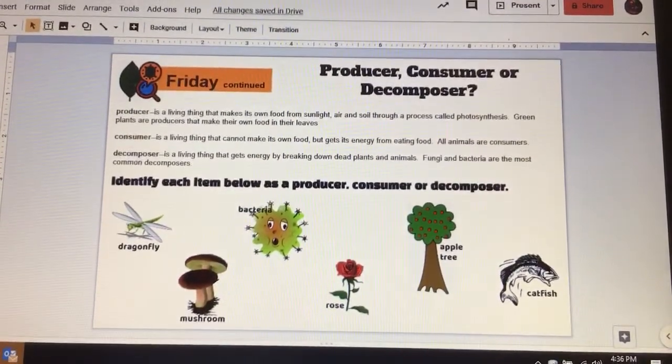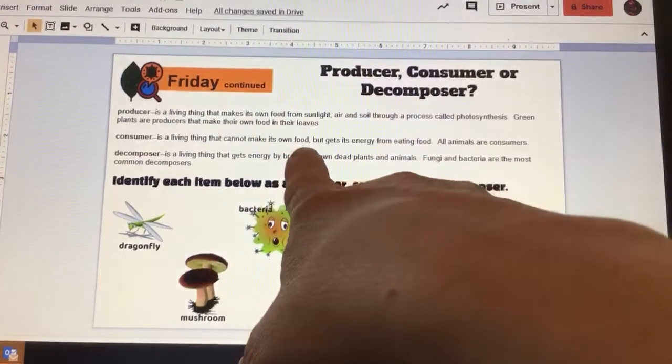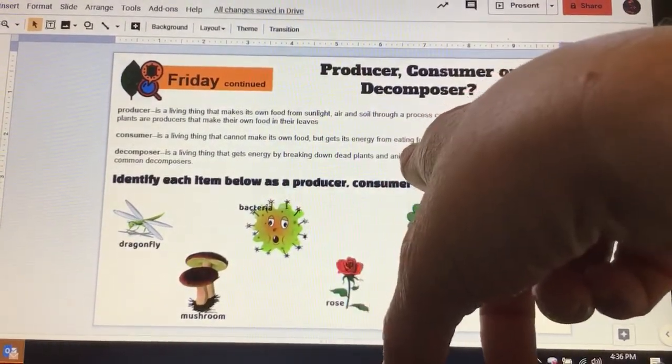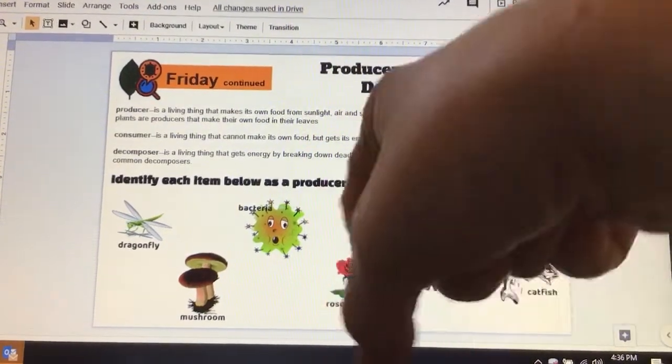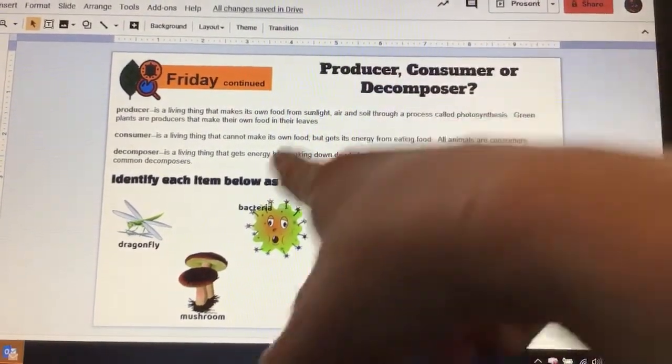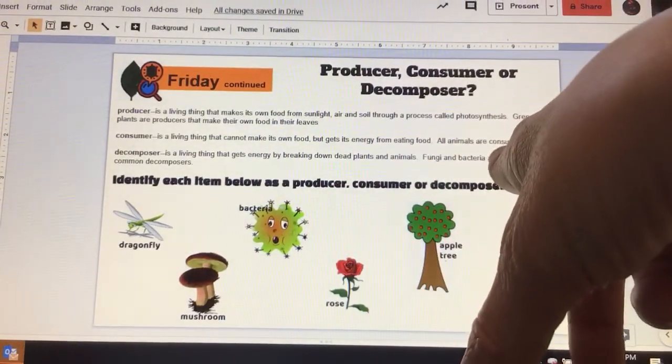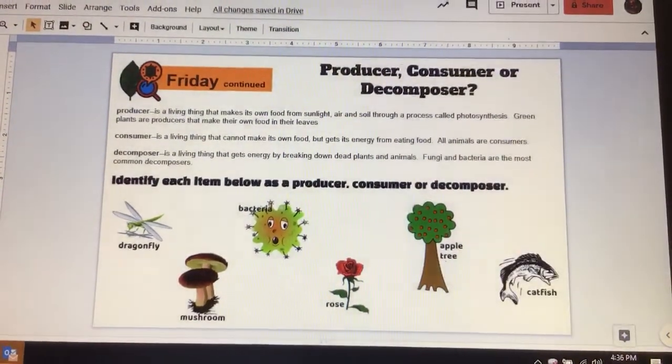A consumer is a living thing that cannot make its own food, but it has to get its energy from eating some sort of food, either eating a producer or eating another consumer, or sometimes even eating a decomposer, okay? All animals are consumers, so we are consumers because we are considered animals, okay?